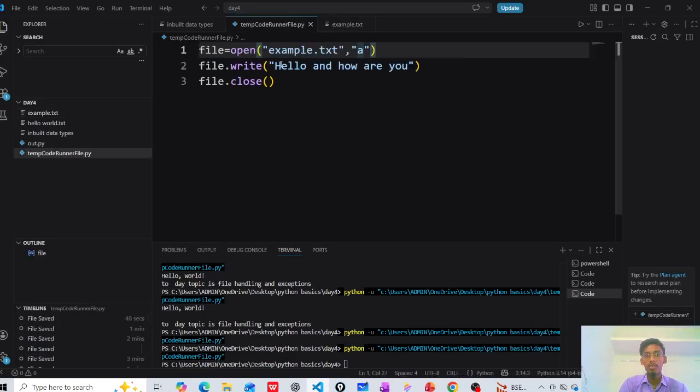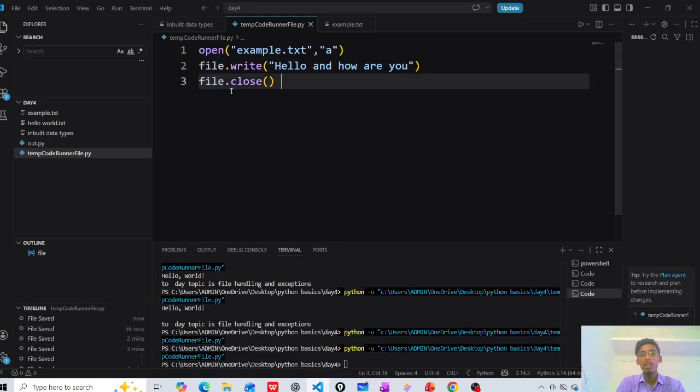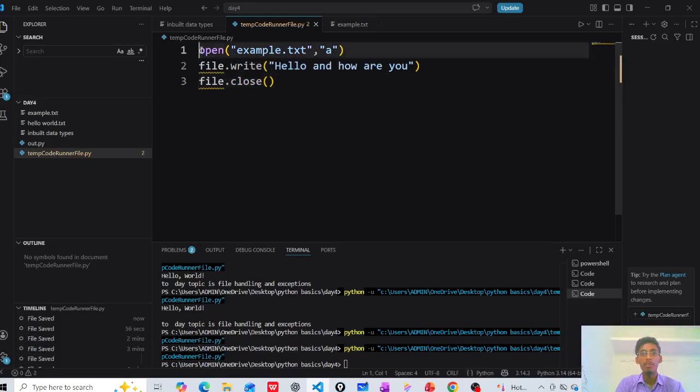We can make some necessary changes here also. This is one operation; there is another operation too. We cannot use file.close here; in that place we can use the with operation.